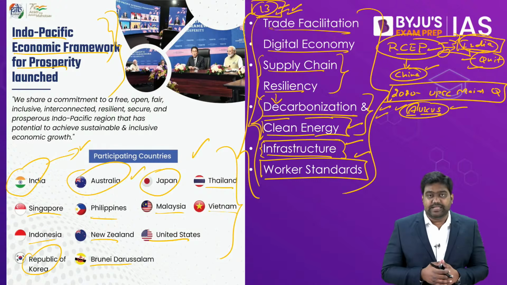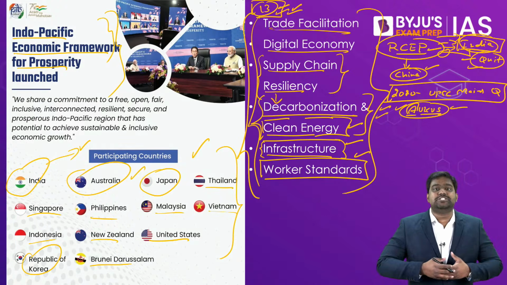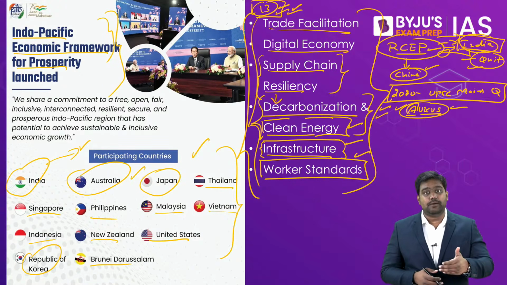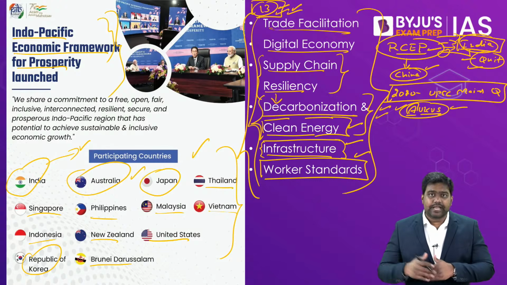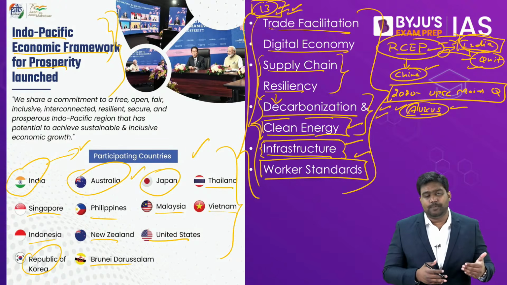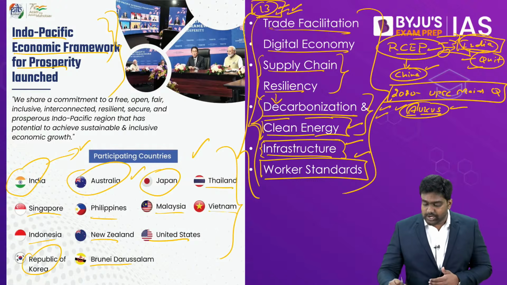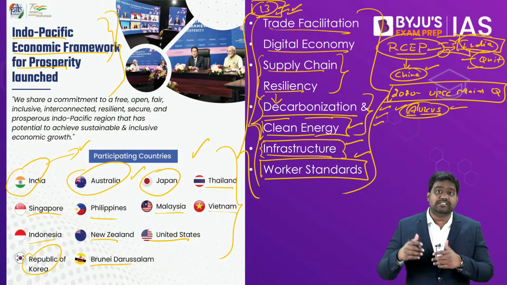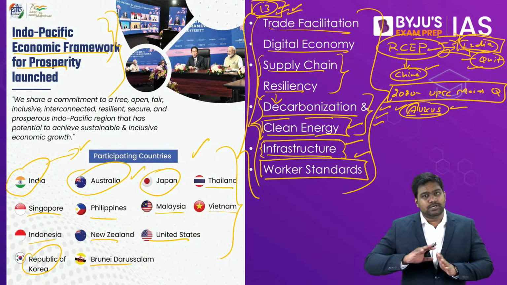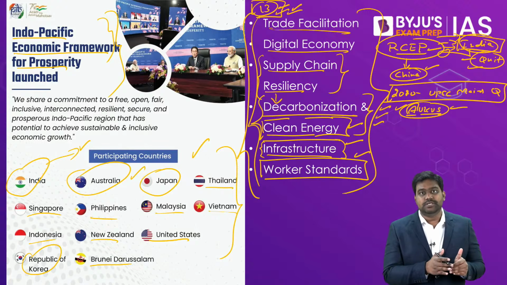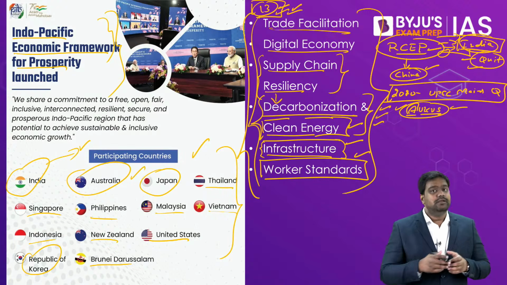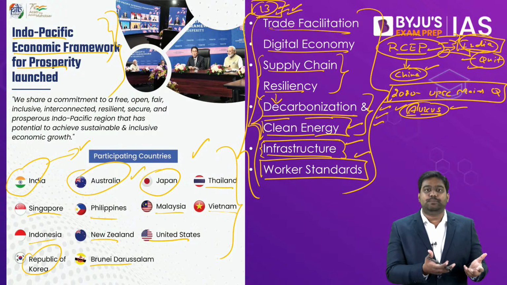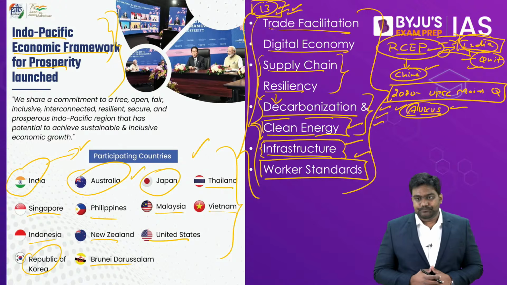Yes, there is the Malabar naval exercise between these countries, but the Quad is much larger than that. It is much more diversified. It focuses on climate change, vaccine development. It is focusing on trade arrangements like the Indo-Pacific Economic Framework. It is focusing on creating resilient supply chains. It's focusing on critical technologies and emerging technologies. So Quad is a much more diversified group as compared to AUKUS. AUKUS is more of a military initiative. It's too early to say whether AUKUS would undermine the Quad. Both have their own unique space that they're operating in the Indo-Pacific region.